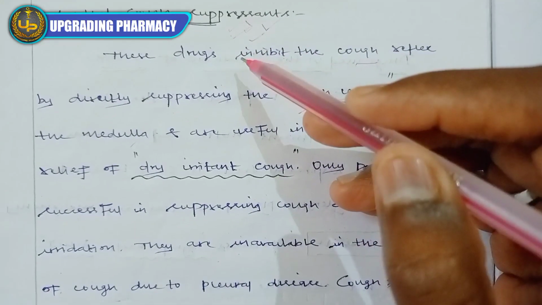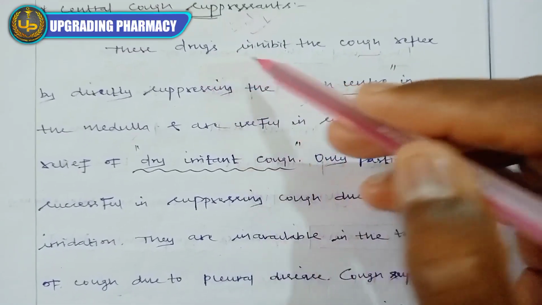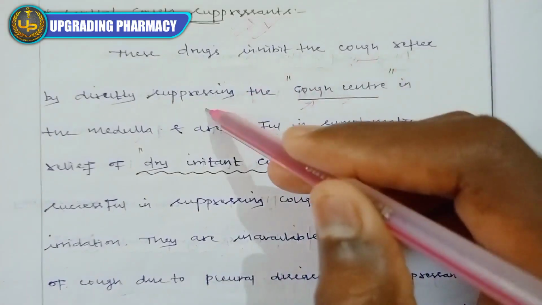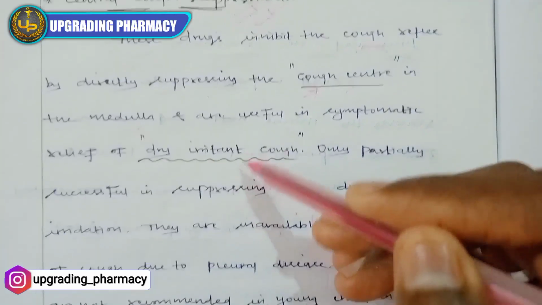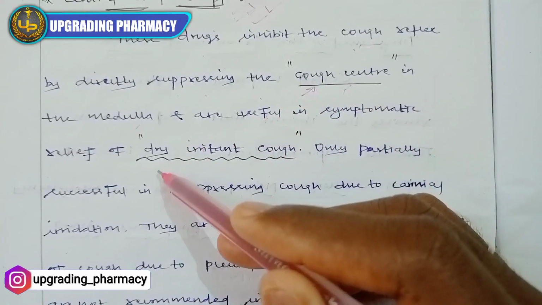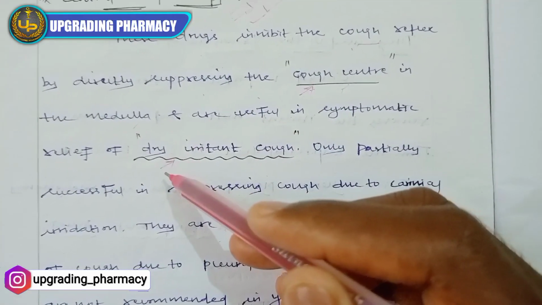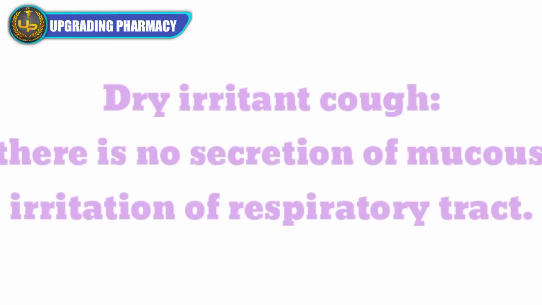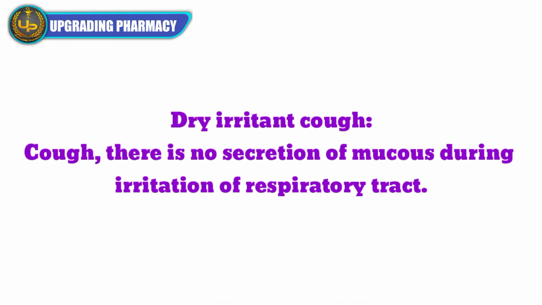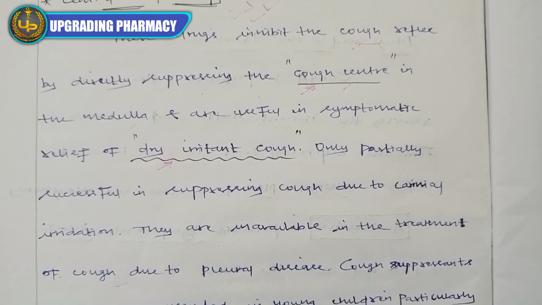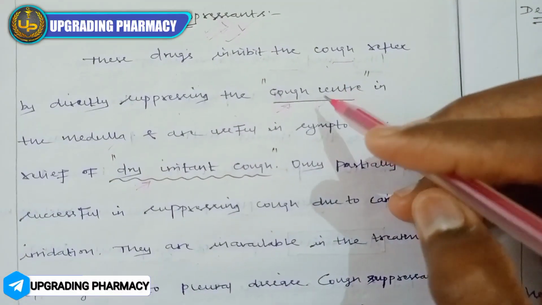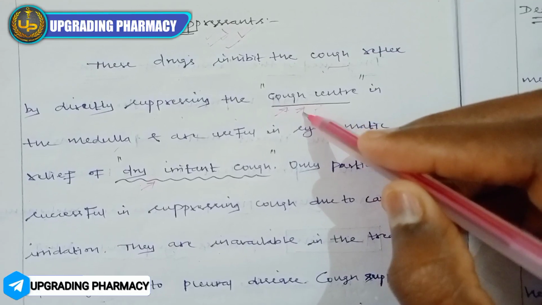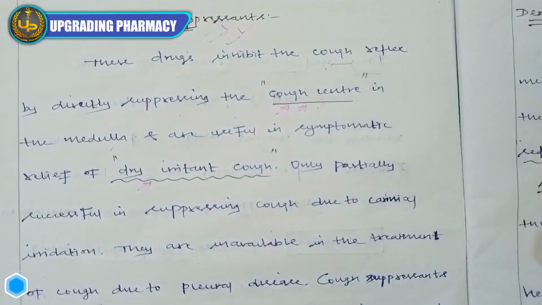These are drugs that inhibit the cough reflex by directly suppressing the cough center in the medulla, and are useful in the symptomatic relief of dry irritant cough. That is a dry irritant cough, which means there is no reflux or any irritant present in the respiratory tract, but there will be a cough. For that type of cough we can use central cough suppressants. They directly act on the cough center and suppress the cough reflex.